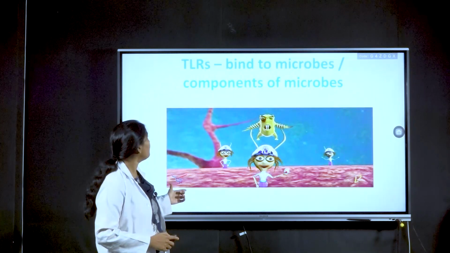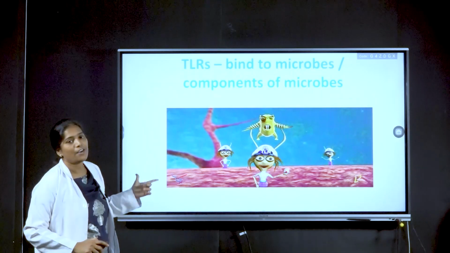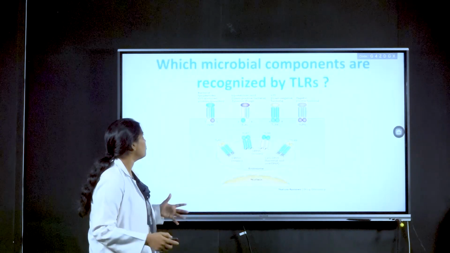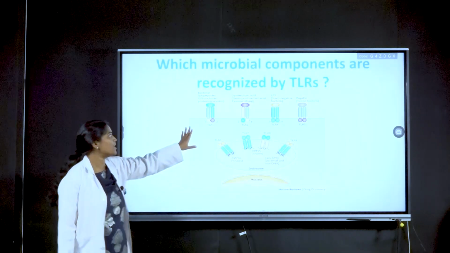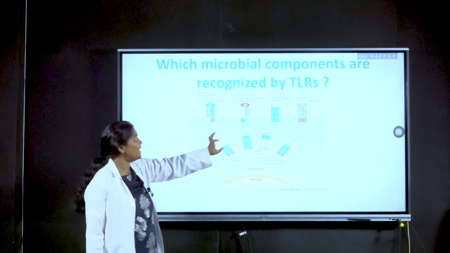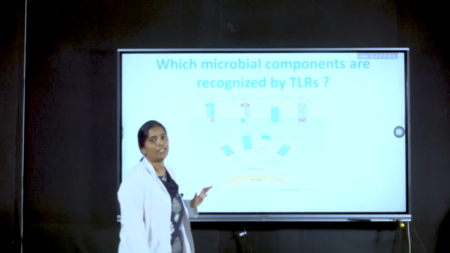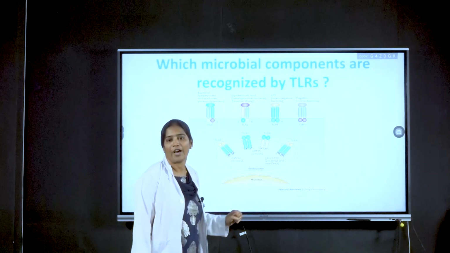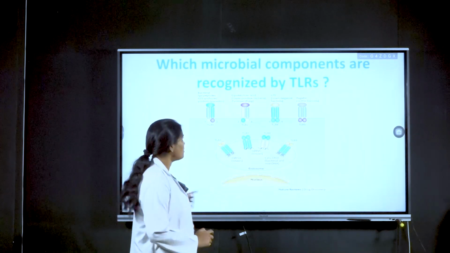TLRs bind to components of microorganisms, thus they can be detected by other WBCs or immune cells. TLRs can recognize lipopolysaccharides present on the bacterial cell wall, and also lipoteichoic acid and flagellin proteins. All of these have certain receptors which can be detected by TLRs. That's how it recognizes that bacteria, virus or any other pathogen. Thus inflammatory responses can be initiated.